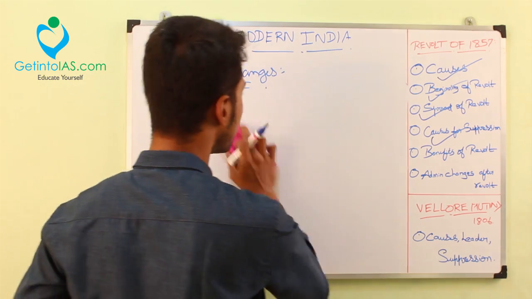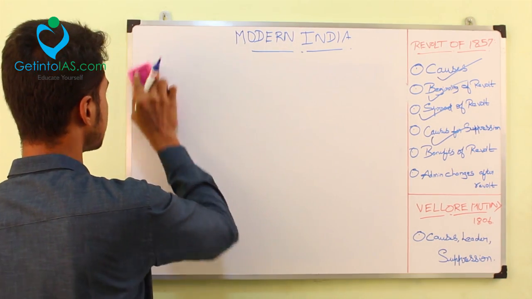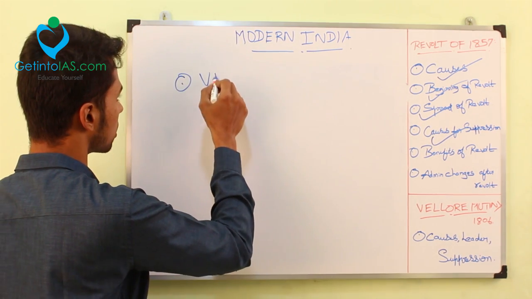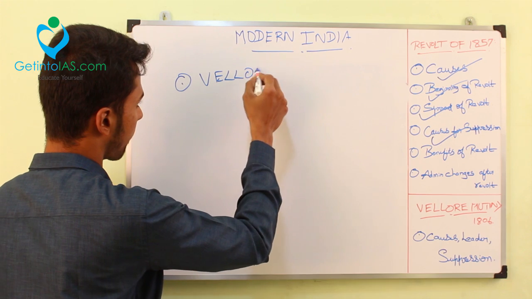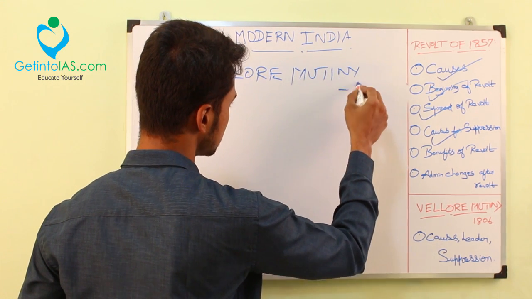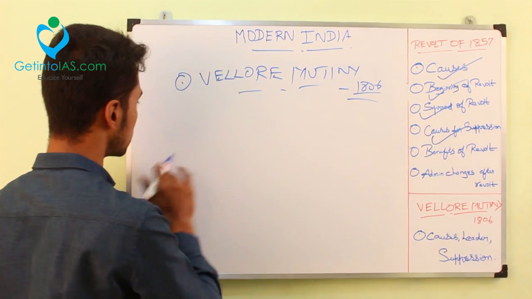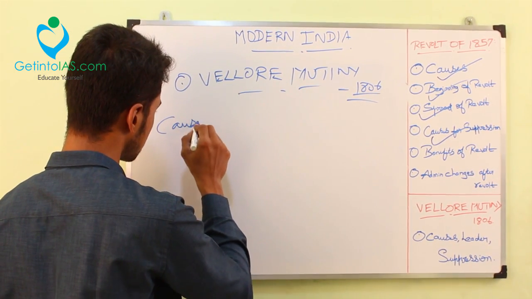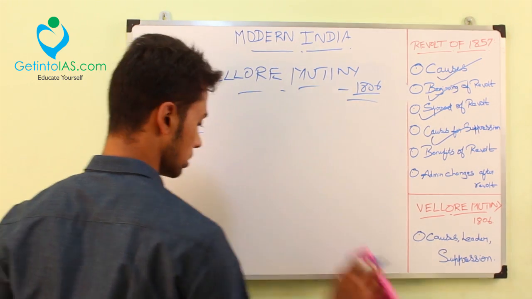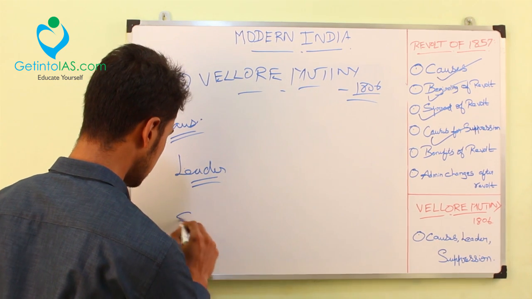And with that, we are coming to the end of the revolt of 1857. Next, we are going to see a small mutiny which happened in a place called Vellore. It's a very small mutiny actually, but you have to know it. We'll see the cause, leader, and suppression.